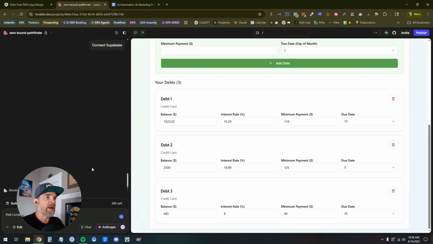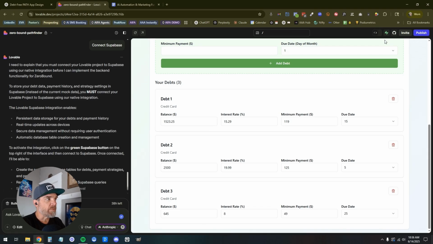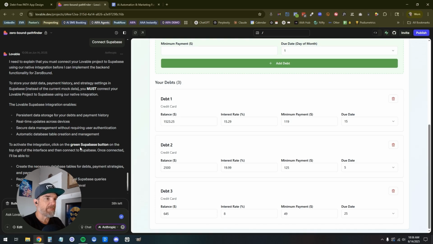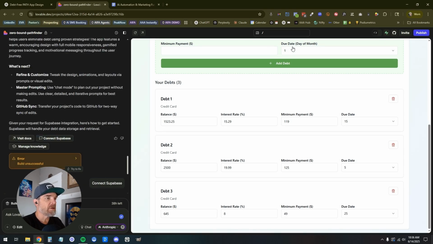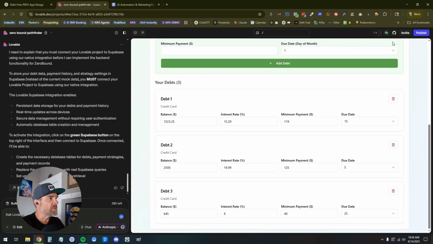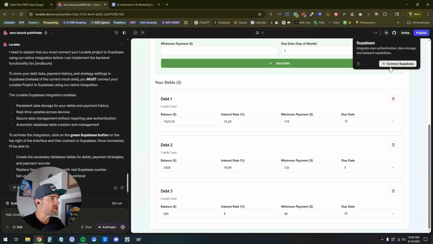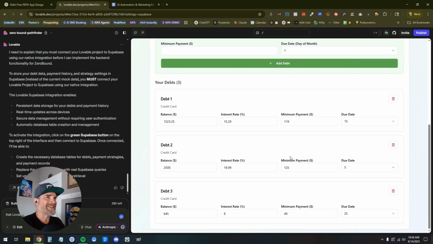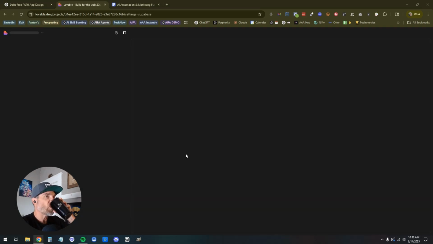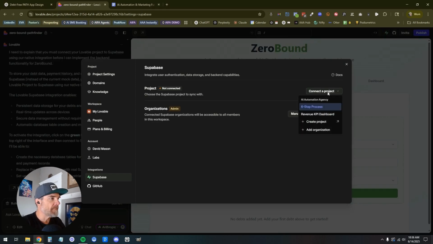I don't think I connected Supabase. Okay, cool. Right here is how we connect Supabase. My bad. I don't know why it gave me a button right here. So up here, I'm going to add connect Supabase. Fantastic. We're going to connect a project. That is going to be the organizations, manage connections, Supabase. Okay.